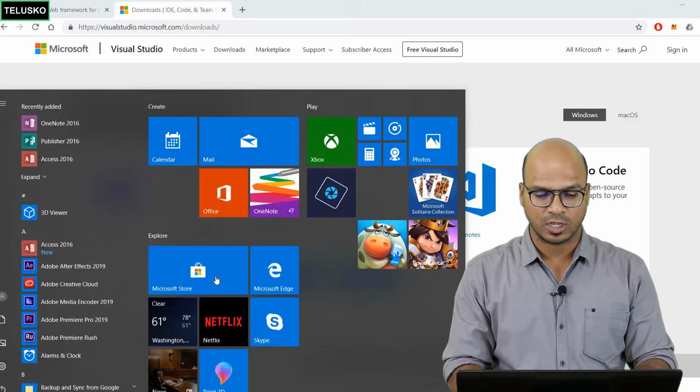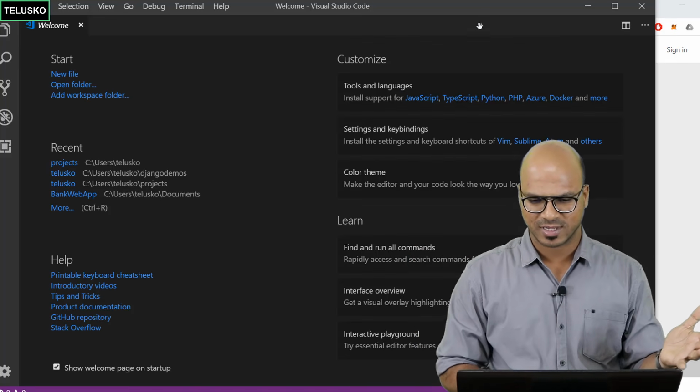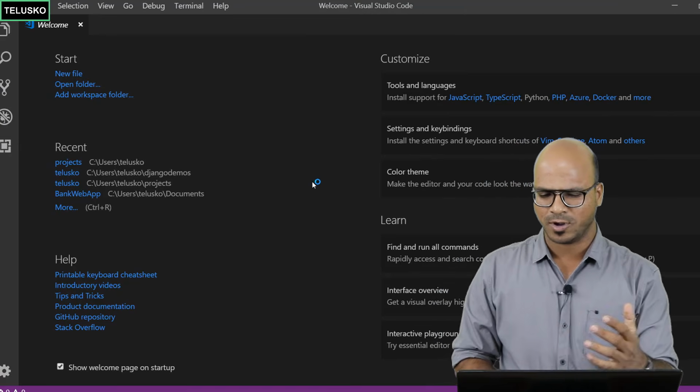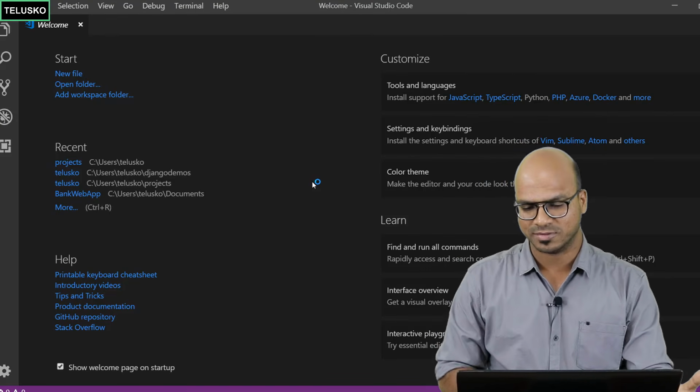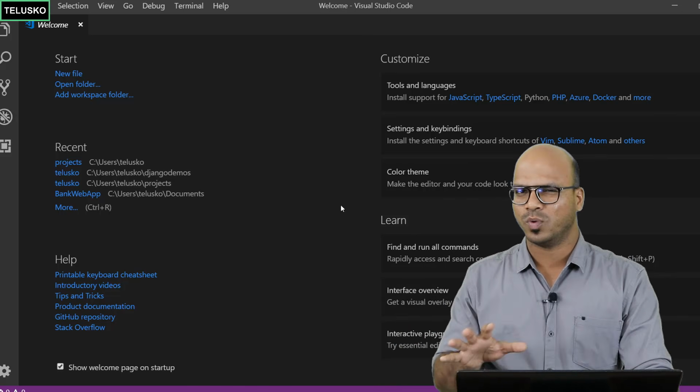Now in this machine, I already have Visual Studio, so let me just open that. So you can see we have Visual Studio here. This is how it looks, dark theme. You can also go for a light theme, it's also available here. Some programmers normally prefer black or dark theme. YouTubers or content creators prefer white theme because the recording works well.